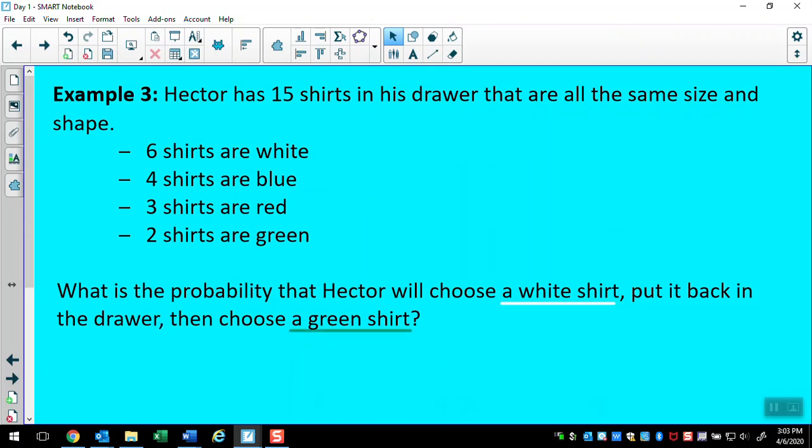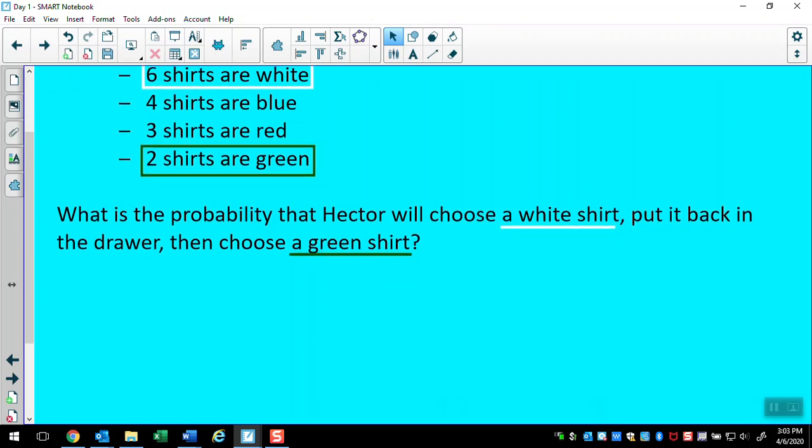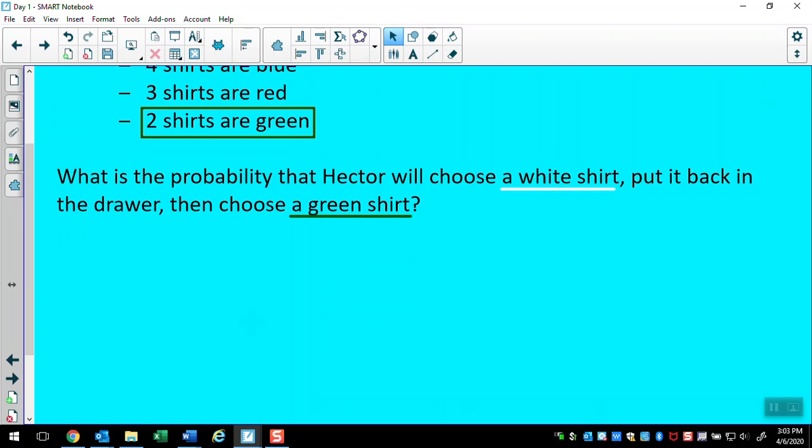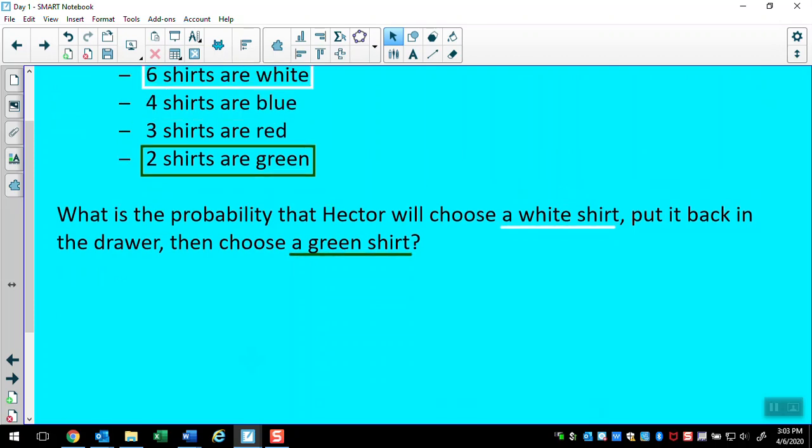All right, so we want to look for the white shirts and the green shirts. So 6 of his shirts are white, and 2 of his shirts are green. And there's a total of 15. All right, so 6 shirts are white, 2 shirts are green. I'm going to multiply those together.